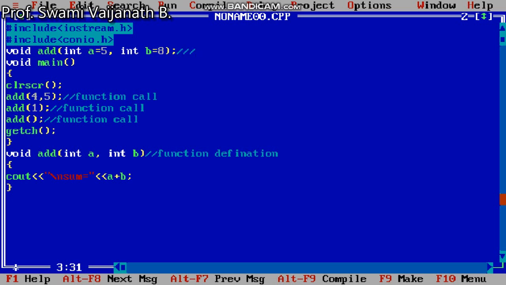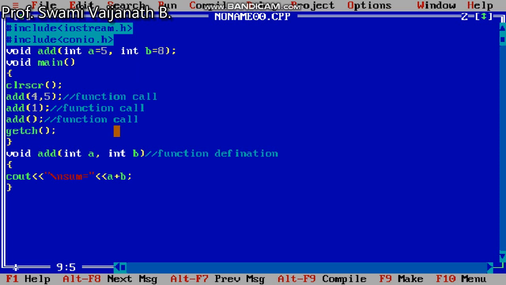Whenever the first function call is made, the value of a is passed as 4 and the value of b is passed as 5, so the sum is displayed as 9. When the call add(1) comes, the value of a is 1, and the default value in the function prototype is replaced with 1, while the value of b is not given, so it takes the default argument value.